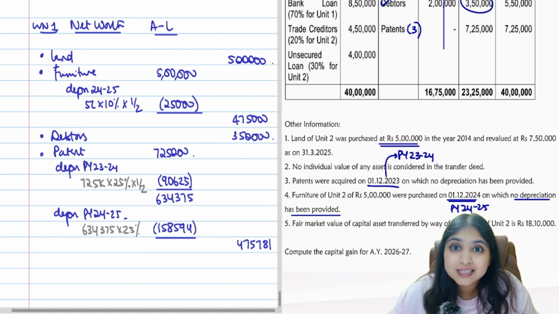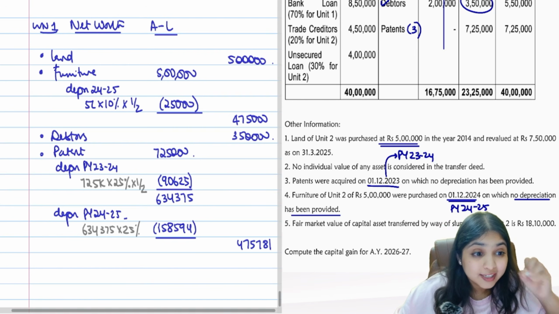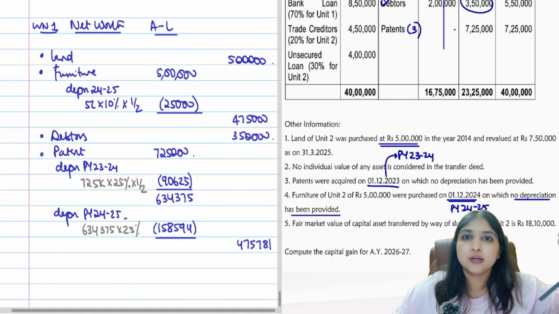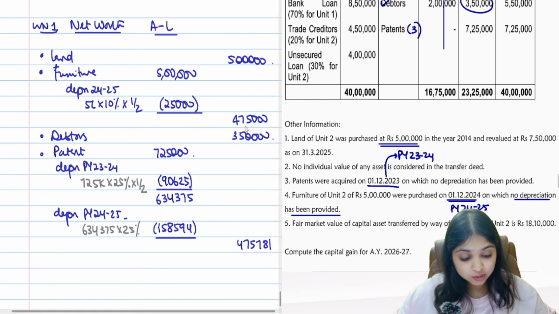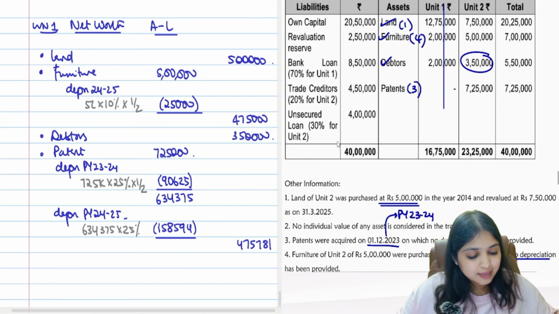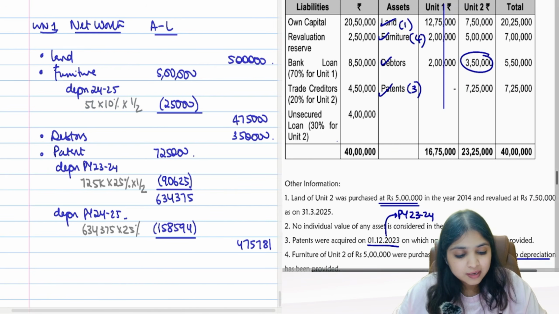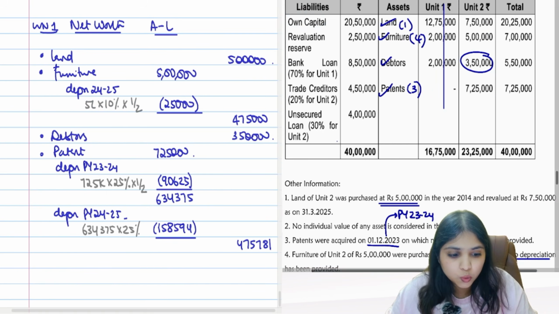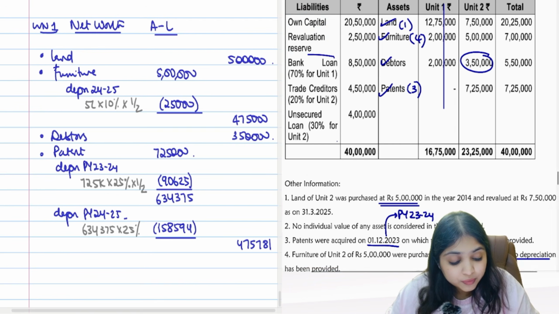Same question I will ask you. Will I do current year's depreciation? No. Depreciation is a year-end exercise. Current year you are transferring the unit. So current year there will be no depreciation. This is also done. Okay. So with this, guys, I'm done with the asset side. Now let's come to the liability side. Capital, will I do anything? No. Revaluation reserve? No. Bank loan 8,50,000.